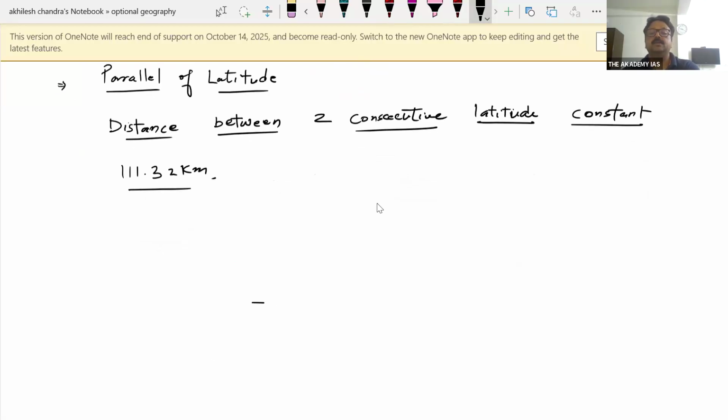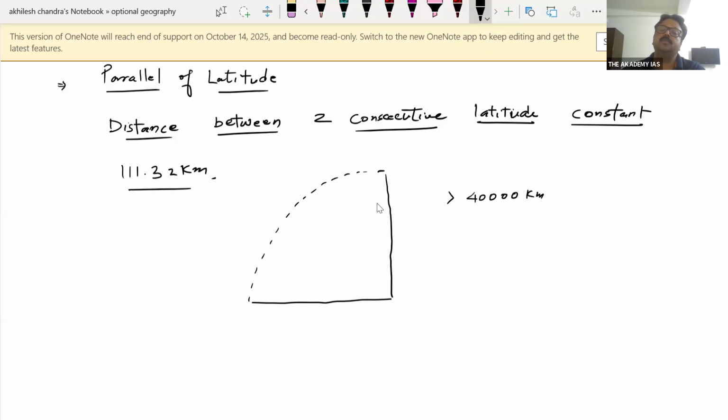Just have a look. So this is 90 degrees. This is the arc of the Earth. It is a quarter. The entire periphery of the Earth is more than 40,000 kilometers, so this represents 1/4 of this periphery.